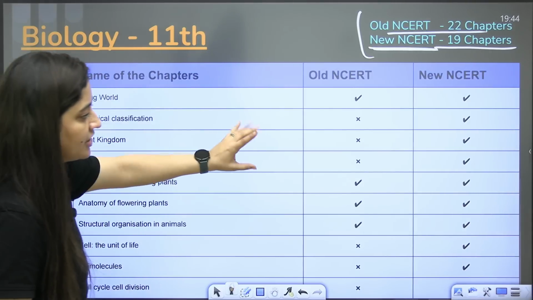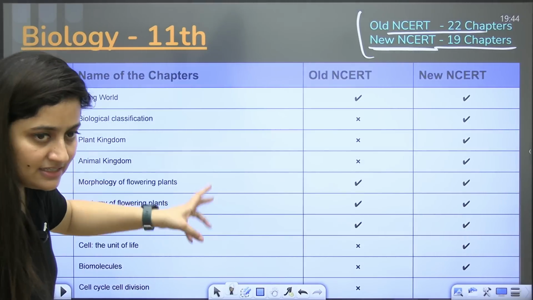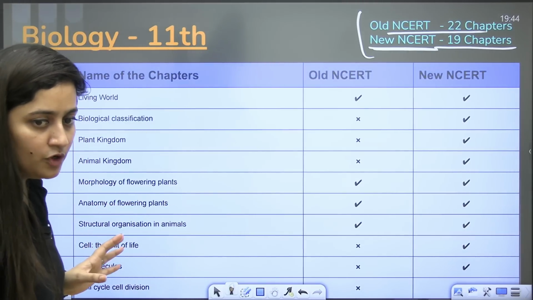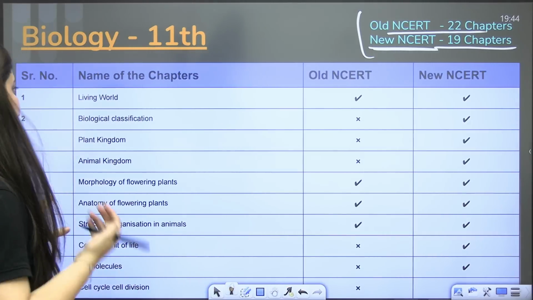For biological classification, go for the new NCERT. So here you can see the tick mark. I will share this PDF even in our official Telegram group. In the description box, there is a link. Click on that link. You can join our official Telegram group as well.